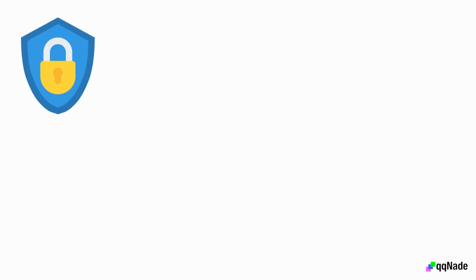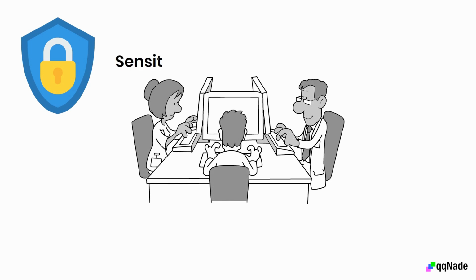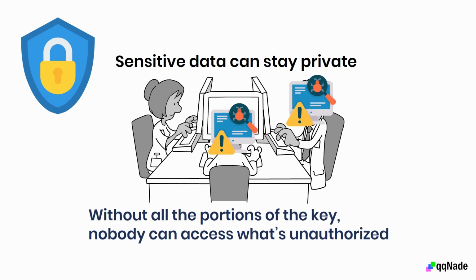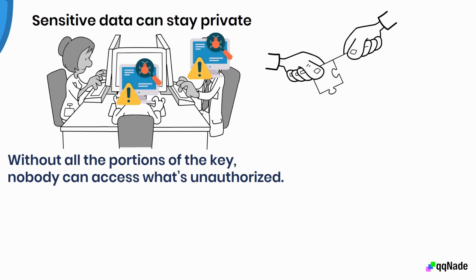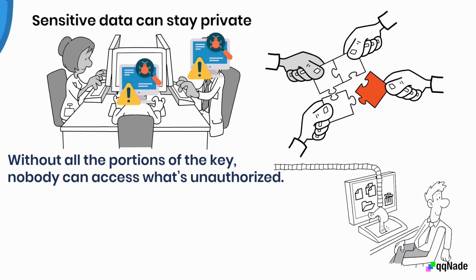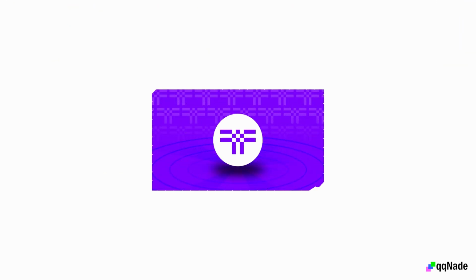Another essential function is increased privacy. No single party has access to the entire key, so sensitive data can stay private even if one or more parties are compromised. Without all the portions of the key, nobody can access what's unauthorized. It's difficult, if not impossible, for hackers to steal the private key, because they can only do that after combining the different parties' shares. Also, linking transactions to a specific user is more complicated, because no single party has the complete key. Threshold Crypto also enhances scalability.